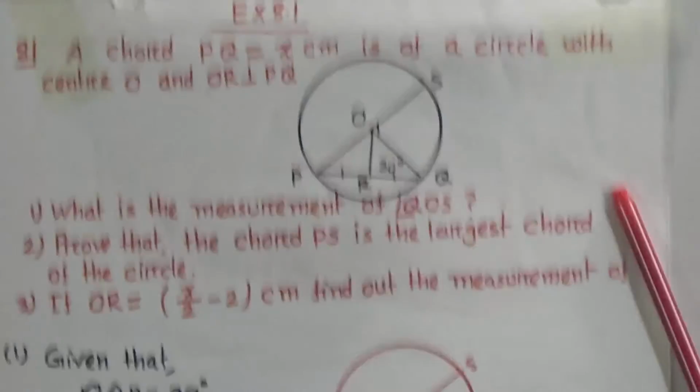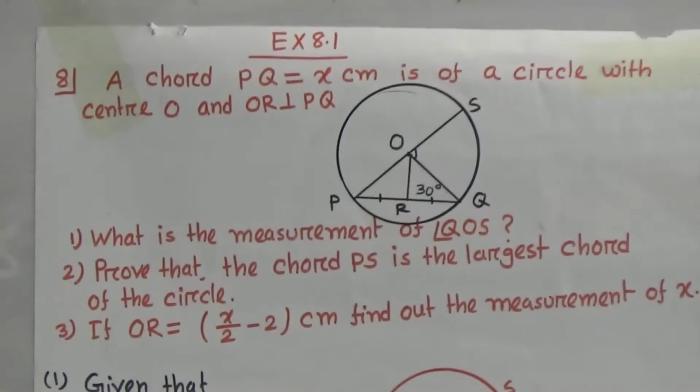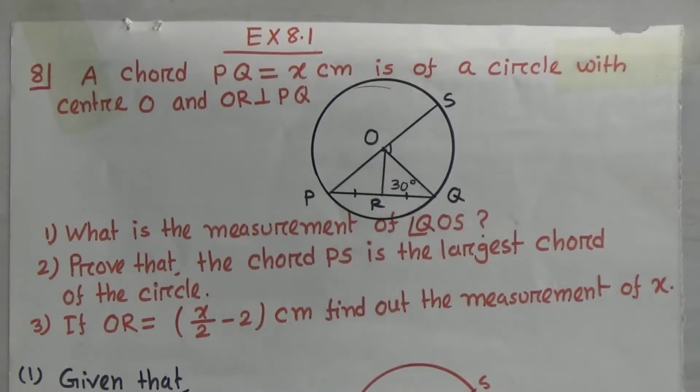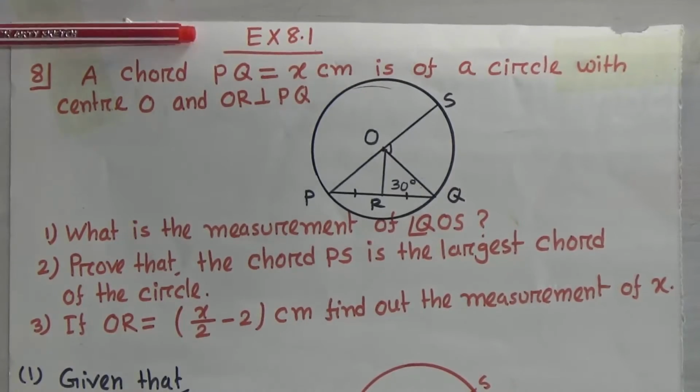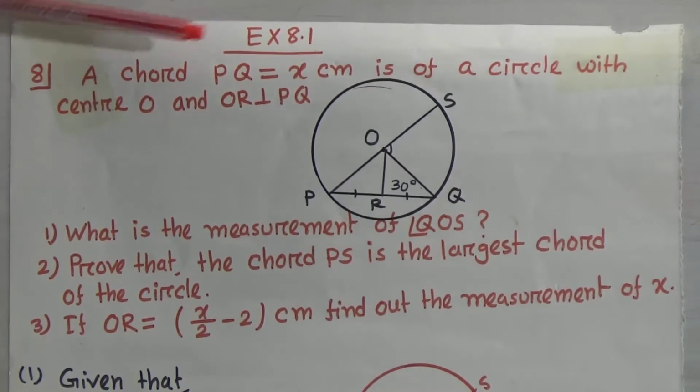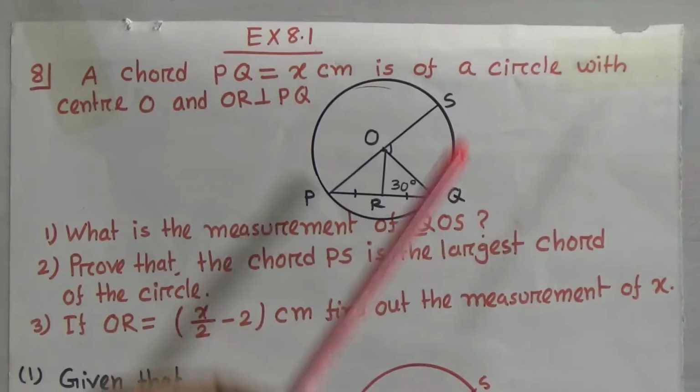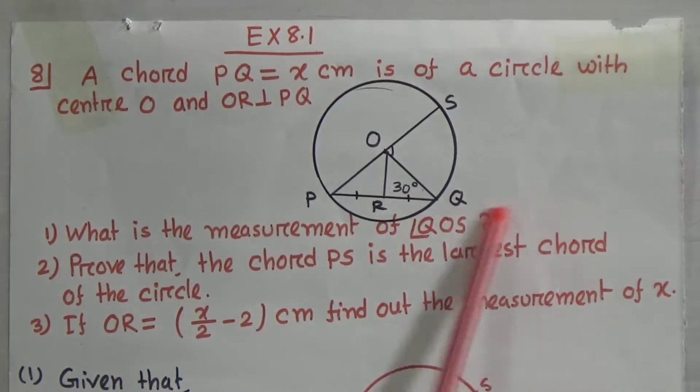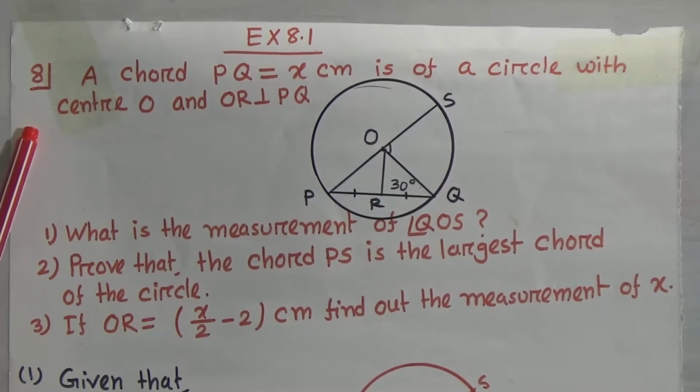Now I will solve a creative question taken from your book, exercise 8.1. Students, please see exercise 8.1, creative number 8.